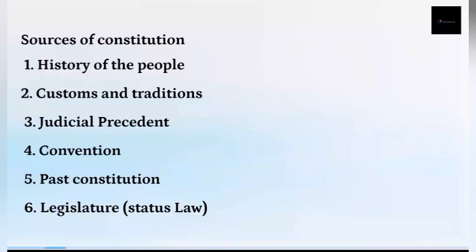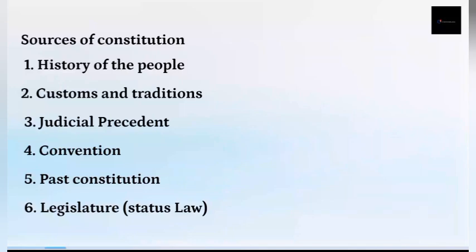So it's actually very necessary. The history of the people is actually necessary if you want to consider preparing the basic rule for governing a country. You have to look at the history of the people, their political development. So one of the sources is the history of the people, like how Nigeria developed over time, starting from Lord Lugard's constitution down to this present constitution. We have to look at it.